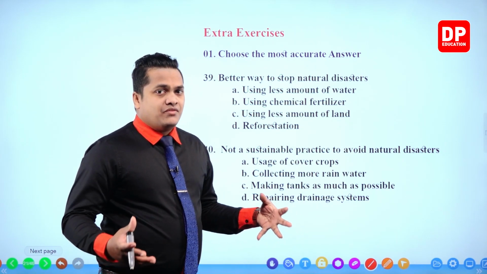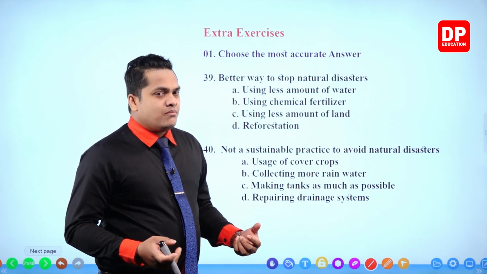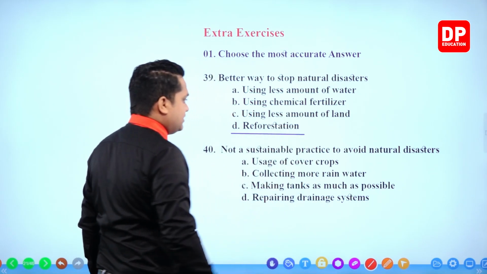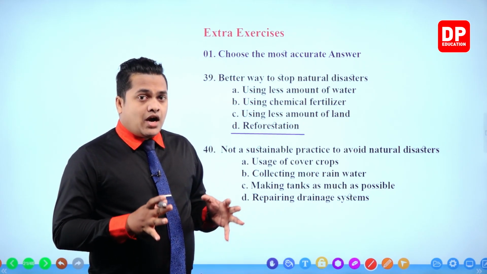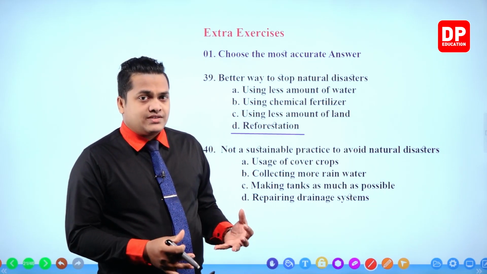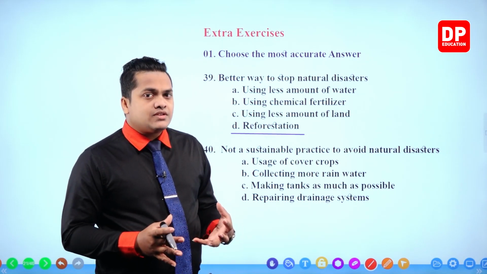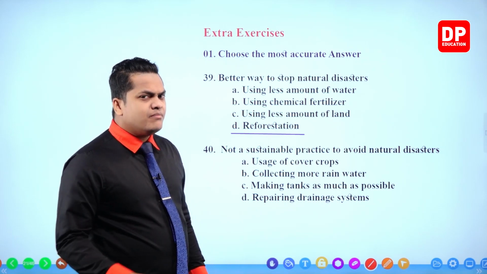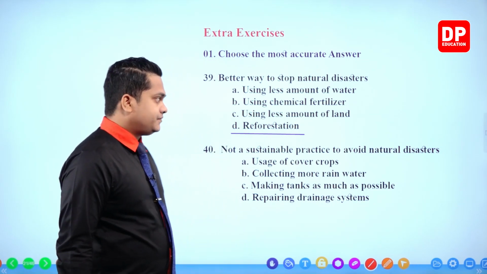I mean, we can, but only to a small extent. However, if you do the reforestation process, then my dear children, to a greater extent we can minimize the hazards of natural disasters, especially droughts. So reforestation is the perfect answer for question number 39, a better way to stop natural disasters.